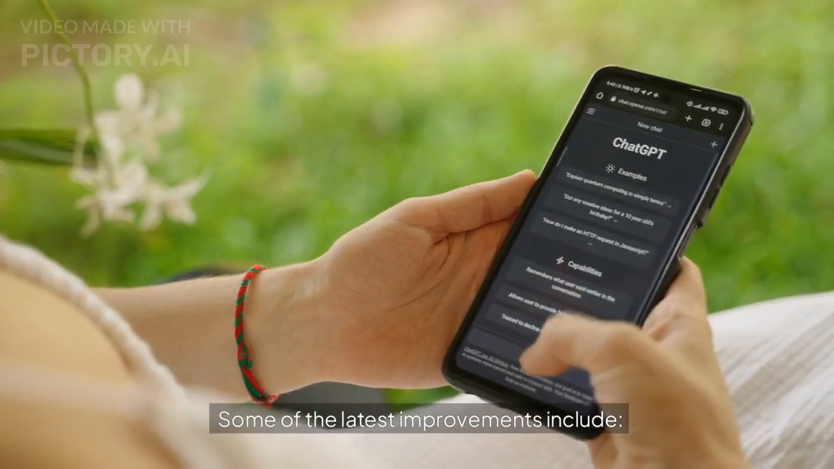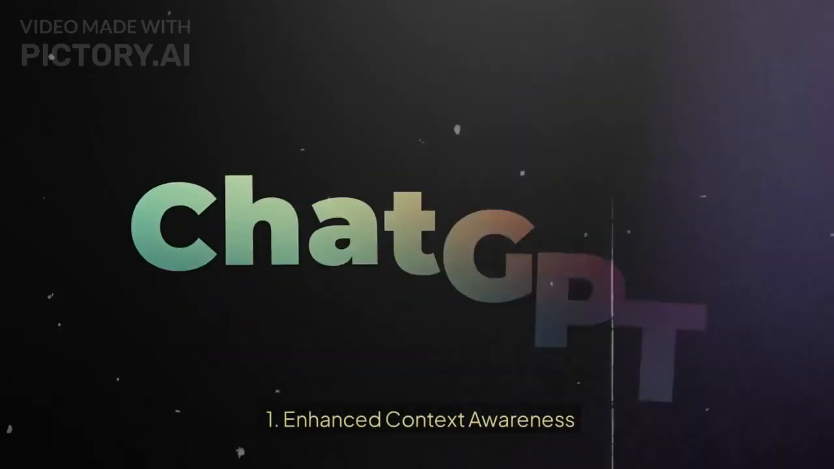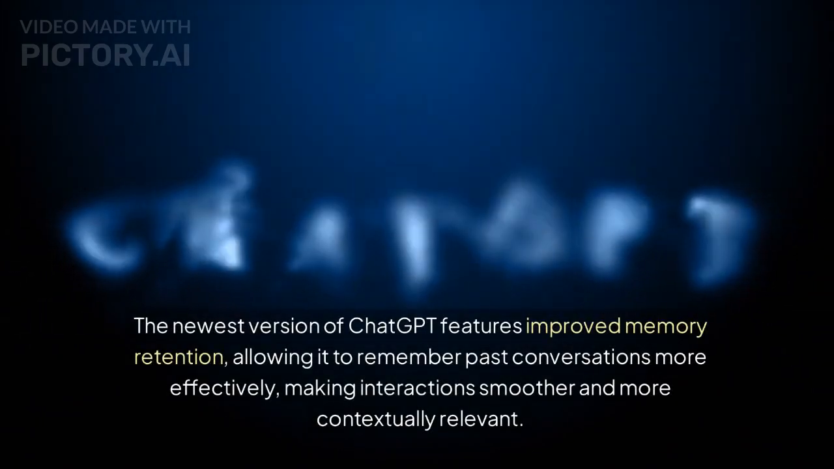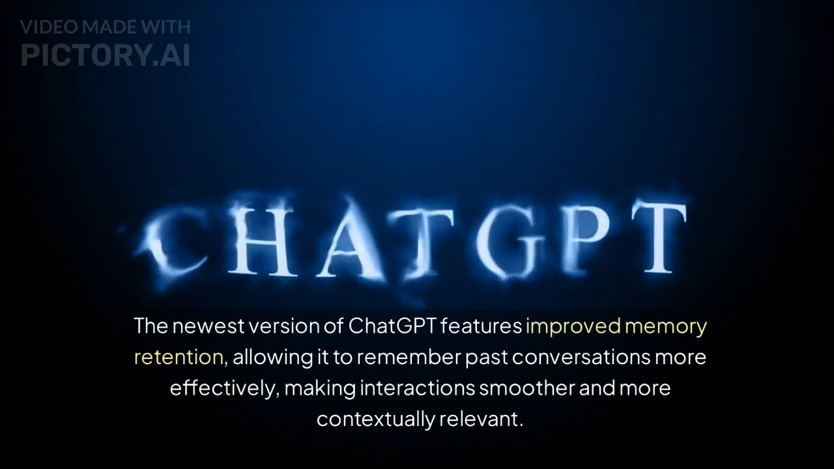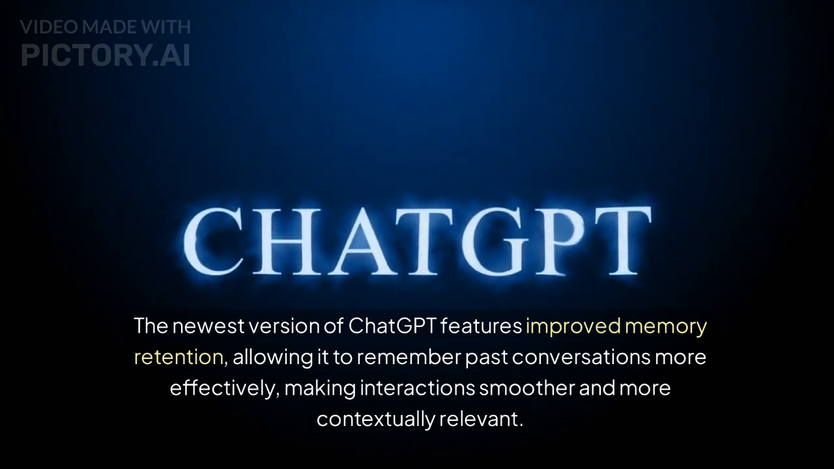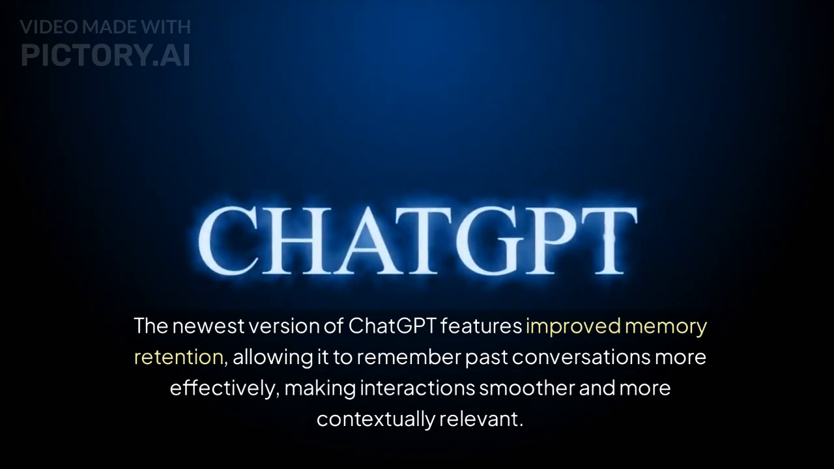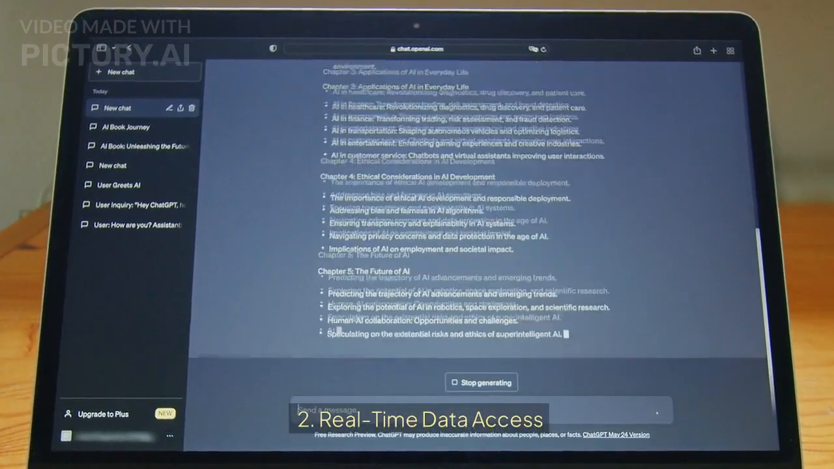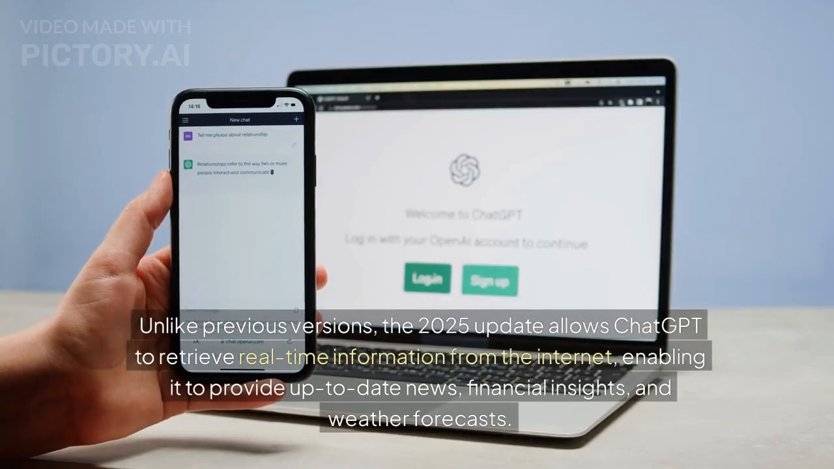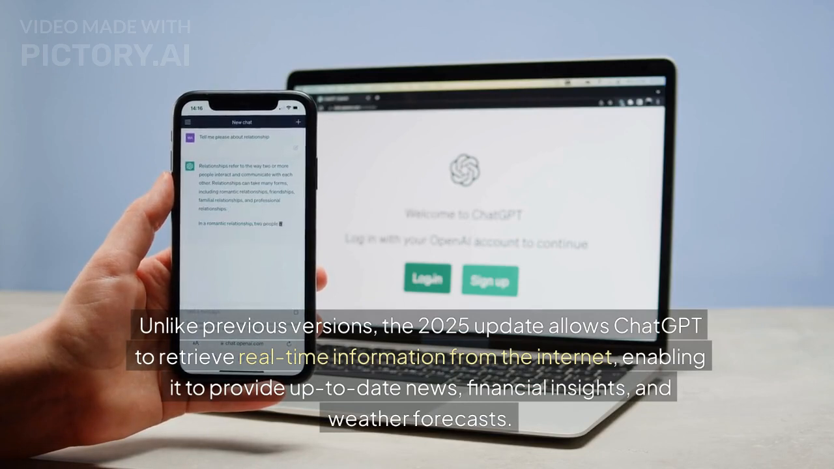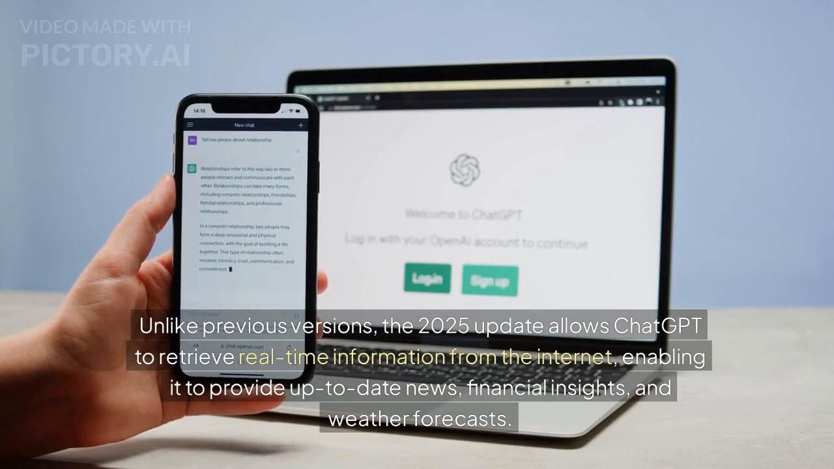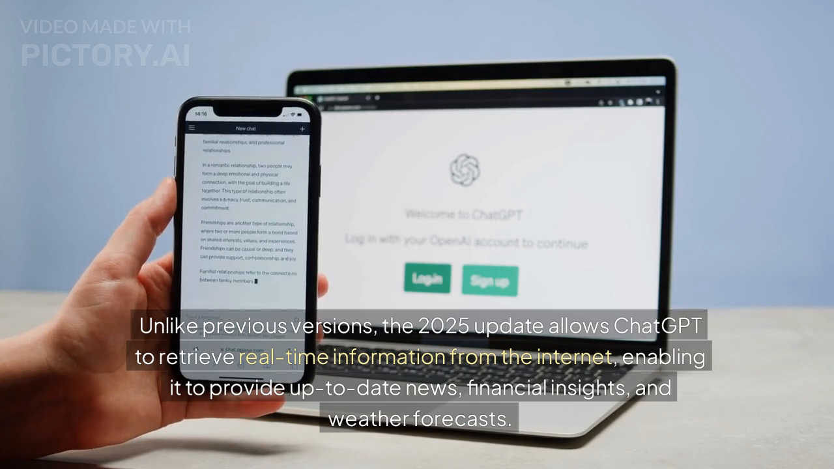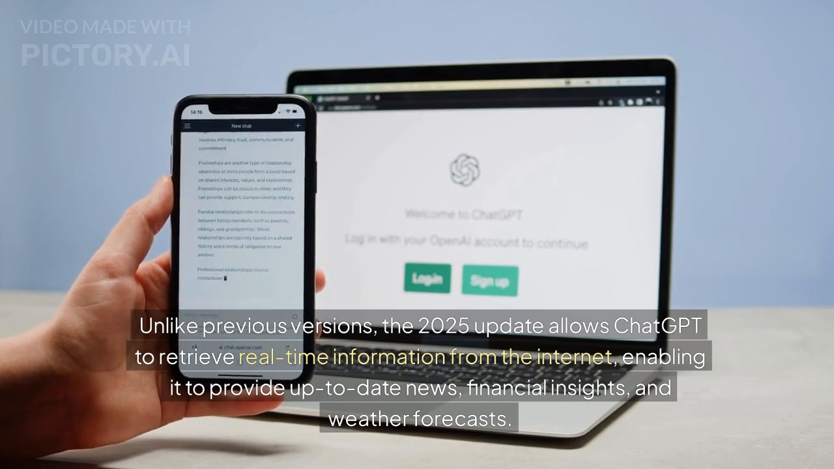Some of the latest improvements include: 1. Enhanced context awareness. The newest version of ChatGPT features improved memory retention, allowing it to remember past conversations more effectively, making interactions smoother and more contextually relevant. 2. Real-time data access. Unlike previous versions, the 2025 update allows ChatGPT to retrieve real-time information from the internet, enabling it to provide up-to-date news, financial insights, and weather forecasts.